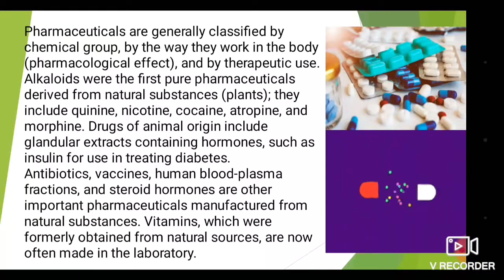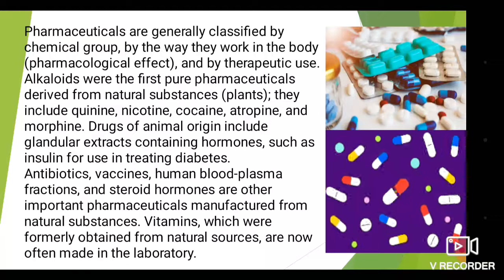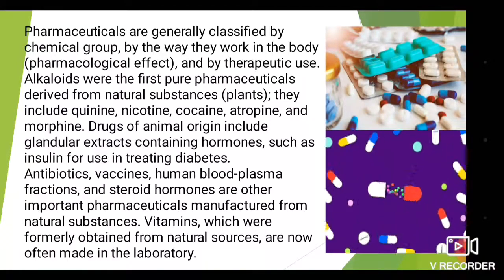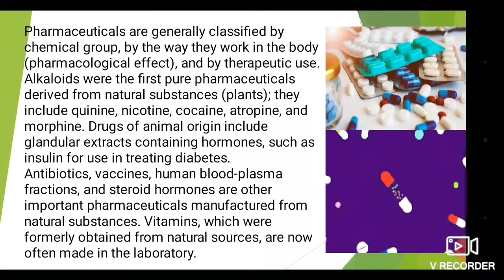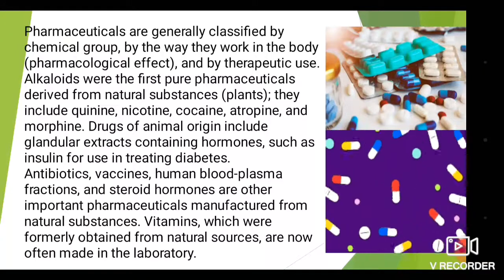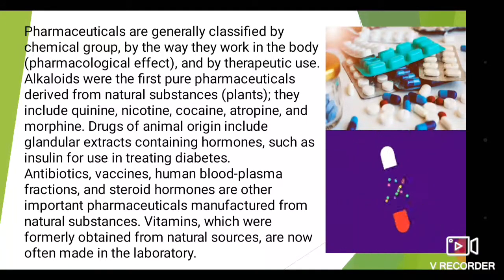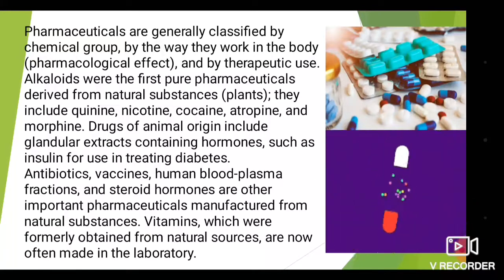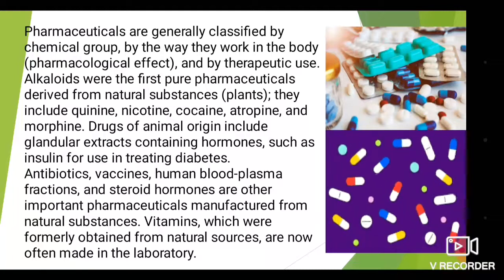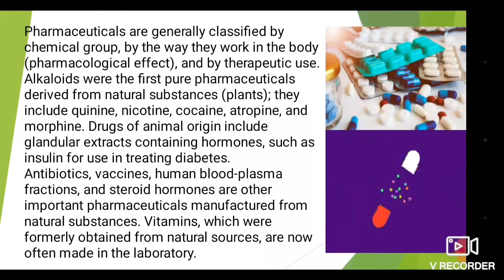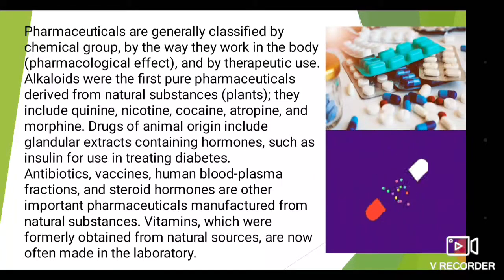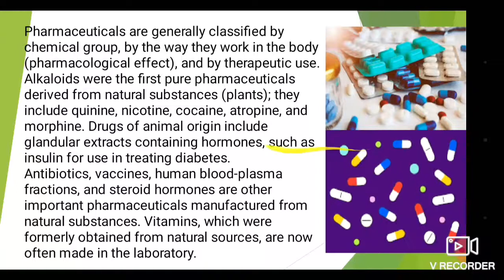Antibiotics, vaccines, human blood plasma fractions, and steroid hormones are other important pharmaceuticals manufactured from natural substances. So we are able to manufacture them from natural resources or natural substances. Vitamins also, which were formerly obtained from natural sources, are now often made in the laboratories.